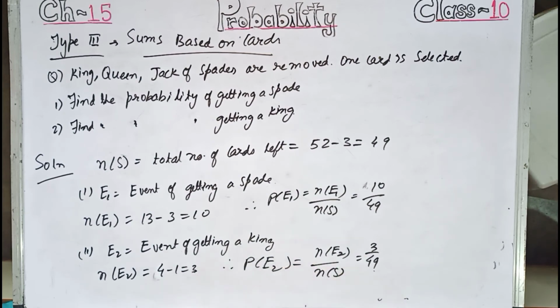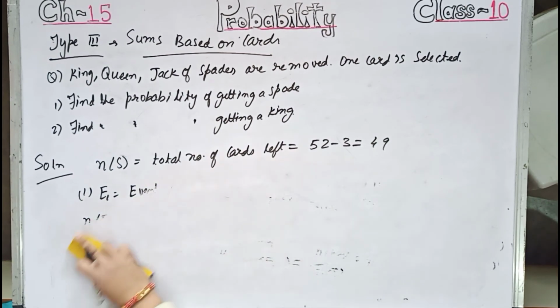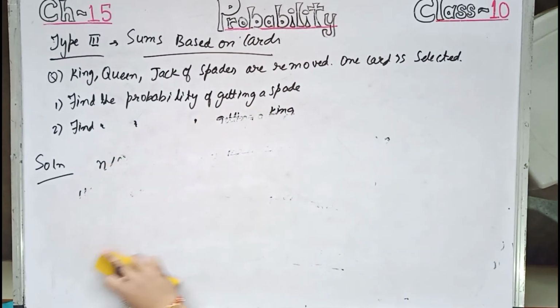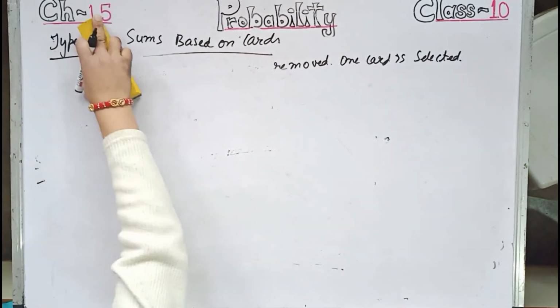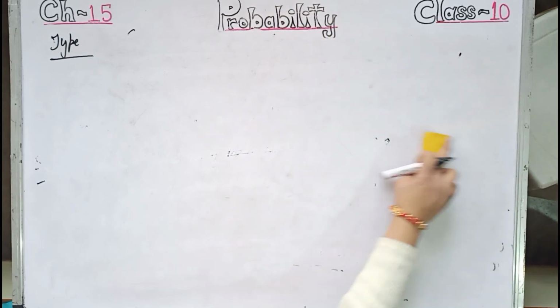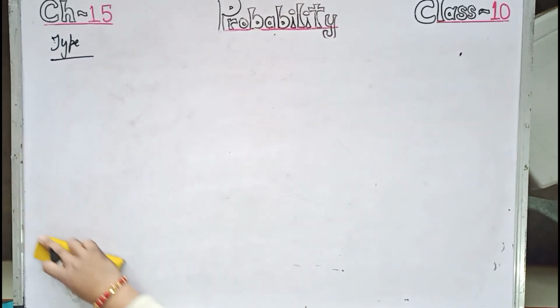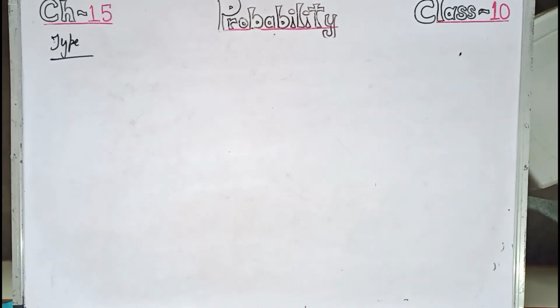Similarly many sums can be framed. So you go, you solve, you find many more sums, you solve, and if any doubt is there, definitely ask. But I think the sums based on cards, definitely you will be able to do. Now let us go to the fourth type of sum. The fourth type of sum is problems based on selection of an object from a bag.